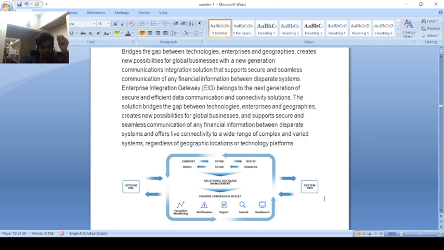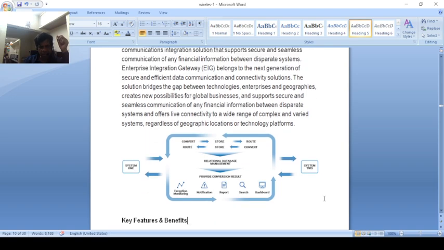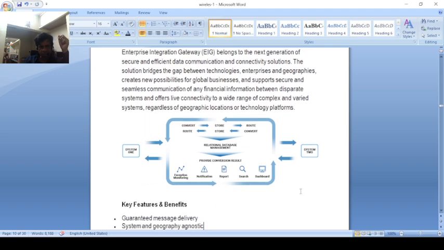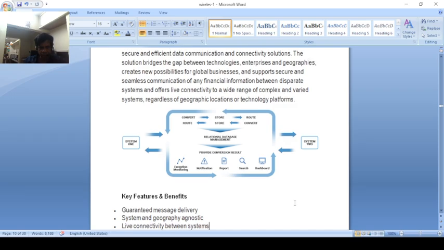Here is the technology, system one. Here is the input, and the input is converted, then stored, then routed and sent to the output. The request goes to convert, then store; this is the sequence, this is the method. Then there is the routing system and notification, such as problem notification and reports. This is the process of the enterprise gateway.